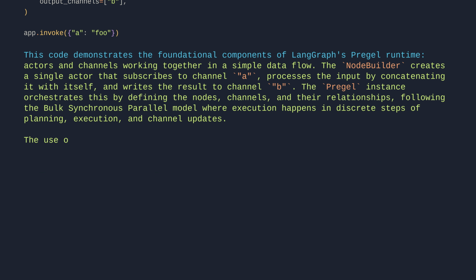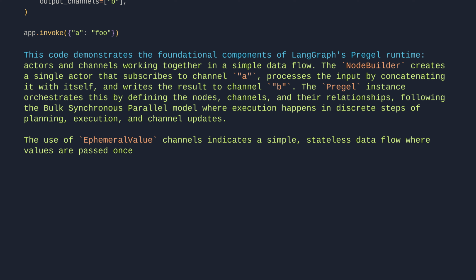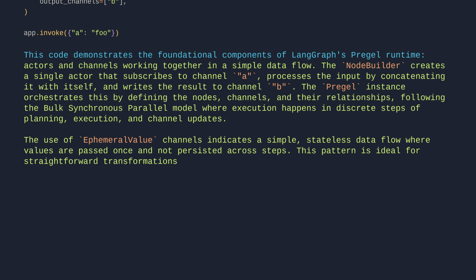The use of EphemeralValue channels indicates a simple, stateless data flow where values are passed once and not persisted across steps. This pattern is ideal for straightforward transformations where intermediate values don't need to be retained.